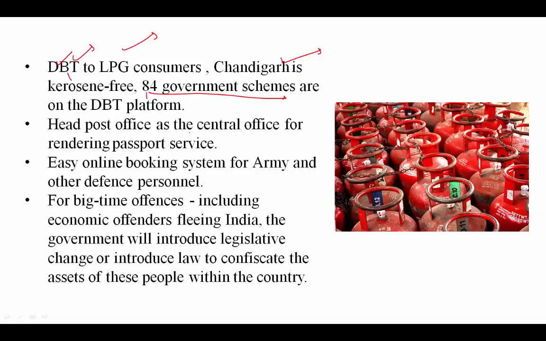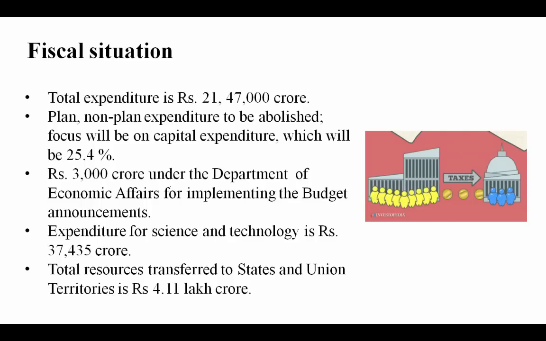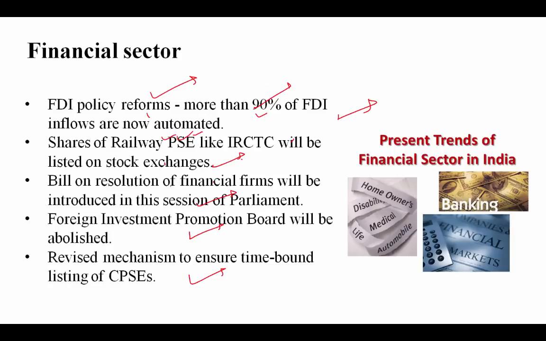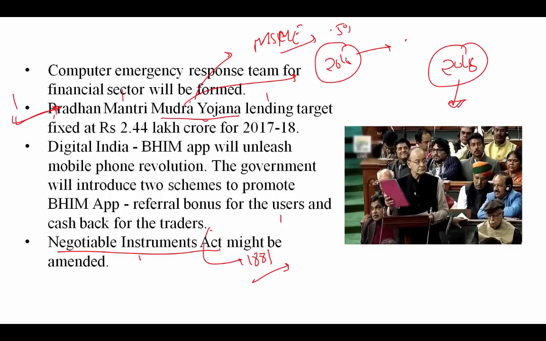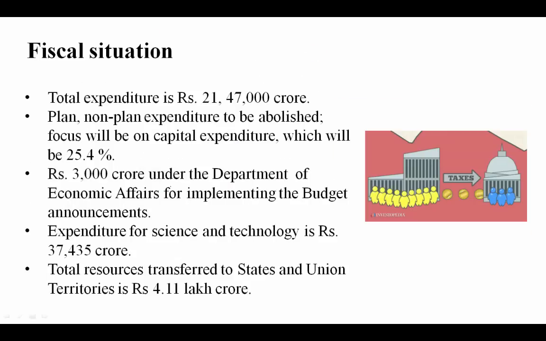And they want to make a head post office a central office for rendering passport service. And for the Vijay Mallya kind of person, there are big time offences including economic offenders fleeing India. The government will introduce legislative change or introduce a law to confiscate the assets of these people within the country. So these are the few things you need to remember from the financial sector, as I told you before. Now let's see the fiscal situation.